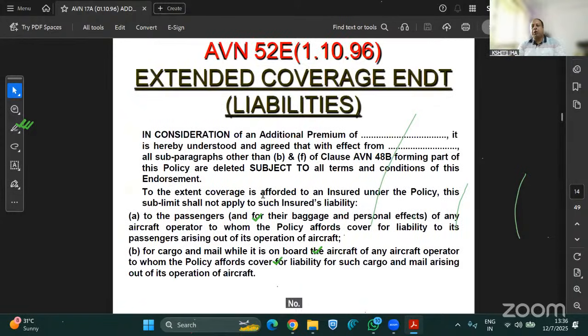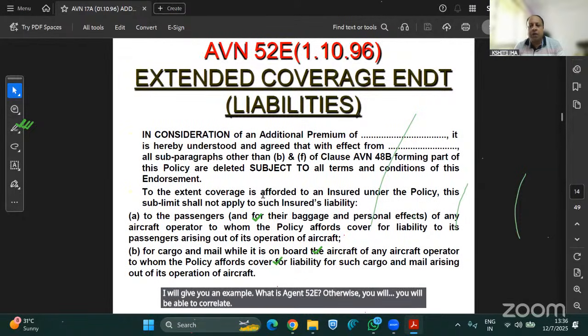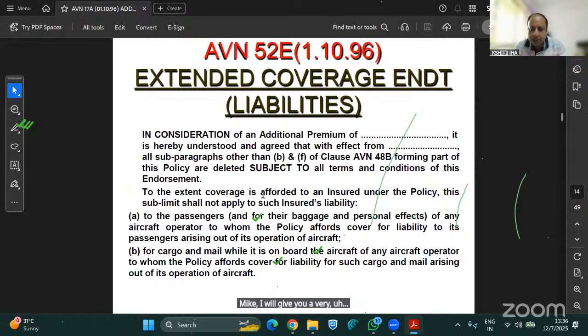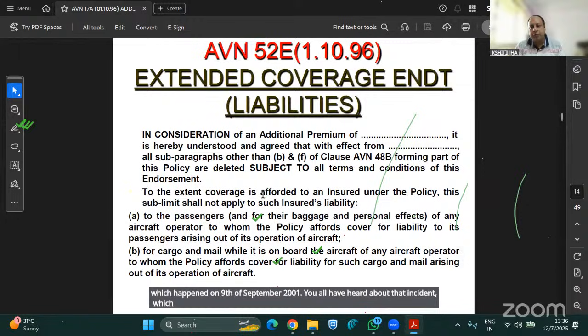Now, this is very important, Avian 52E. See, I will give you an example. What is Avian 52E? Otherwise, you will not be able to correlate. I will give you a very traditional example of 9/11, which happened on 9th of September 2001. You all have heard about that incident, which happened almost 24 years back.